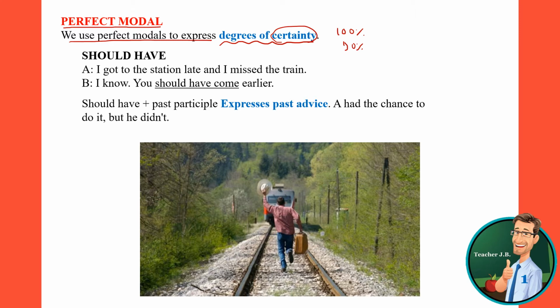Should have. I got to the station late and I missed the train. I know. You should have come earlier. This is should have plus come. Past participle: come is present, came is past, and come is the past participle. Using the past participle here, we express past advice. He had a chance to come earlier, but he didn't, and he missed the train.